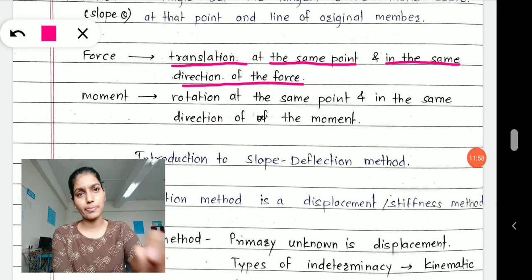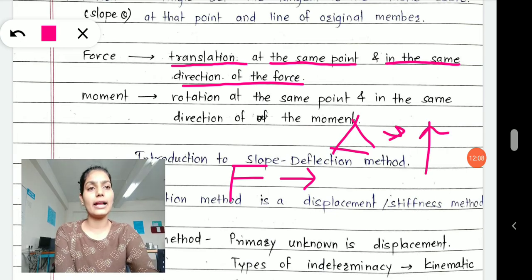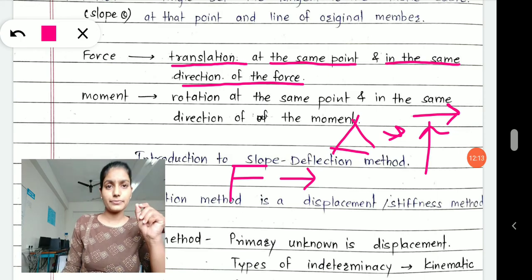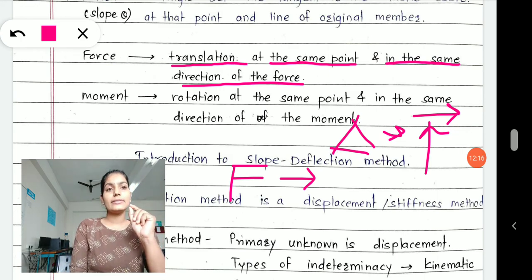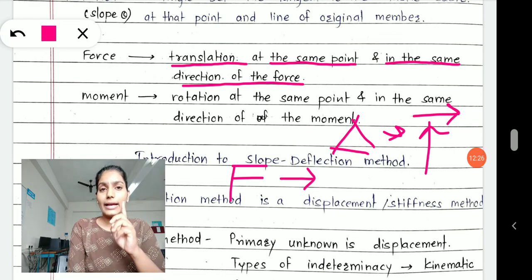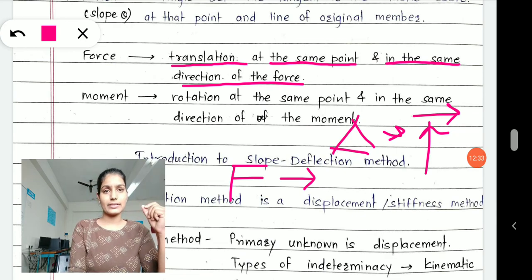What I am saying, please pay attention to it. Let's suppose you have a hinge support. A hinge support will show vertical and horizontal forces in it, right? These vertical and horizontal forces cause linear displacement in the horizontal and vertical direction. That means the force causes horizontal and vertical linear displacement. It means force is causing translation in my system.